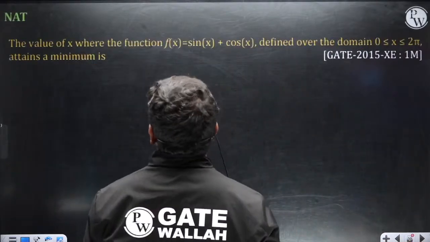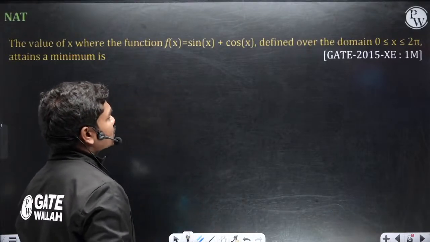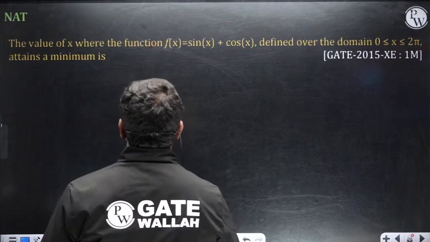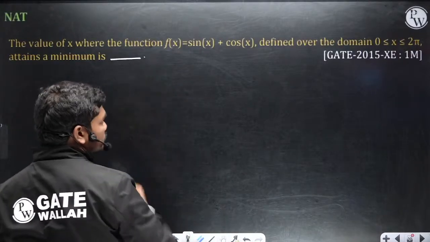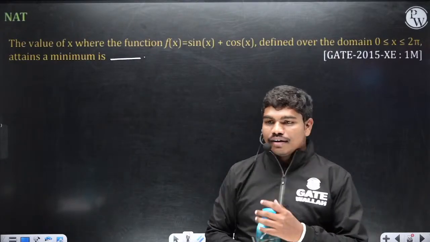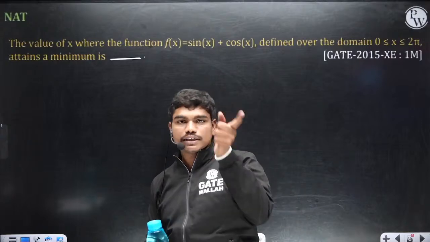Next question क्या है? The value of x where the function f of x is equal to sin x plus cos x defined over the domain attains a minimum is dash. So solve this question and tell me. What is the location of x within that interval where sin x plus cos x is minimum?